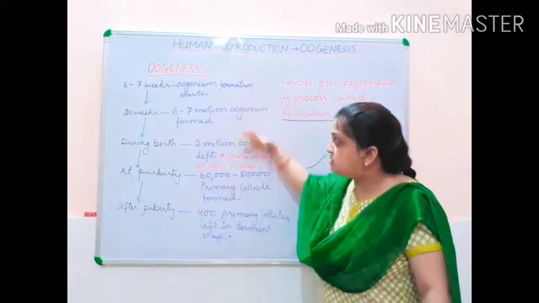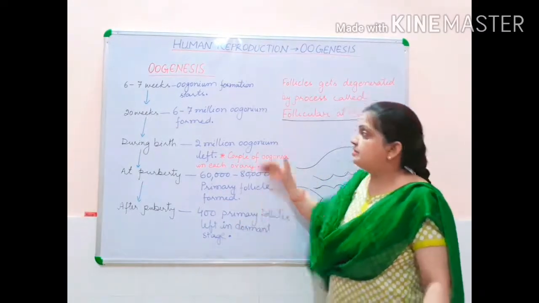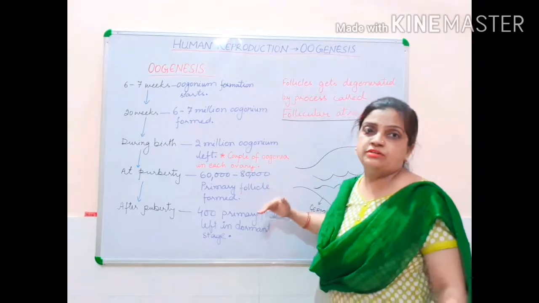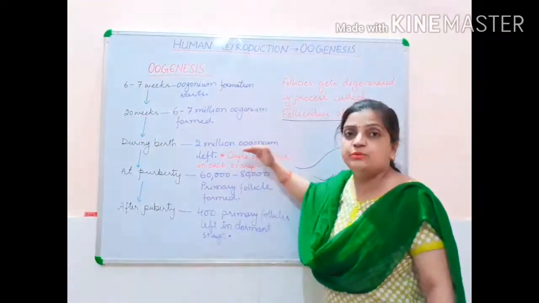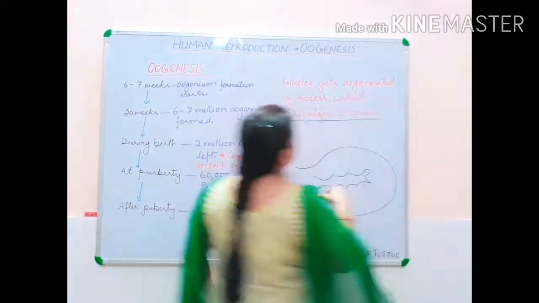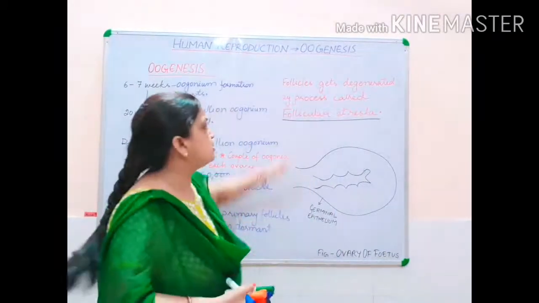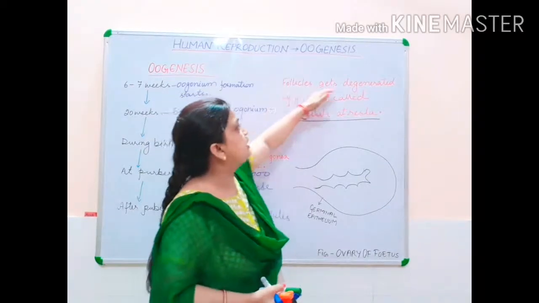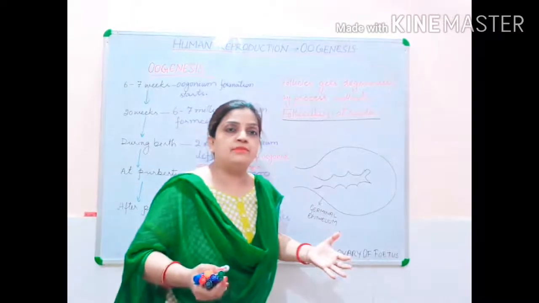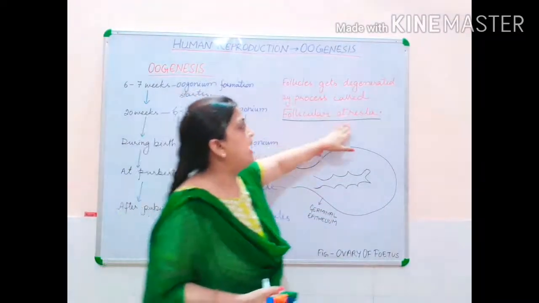So this process is going on, and children, the process by which this degeneration is going on, the number of cells continuously decreasing, that process is called follicular atresia. The process by which the follicles get degenerated, we have to give some name, and in medical science the name given is follicular atresia.